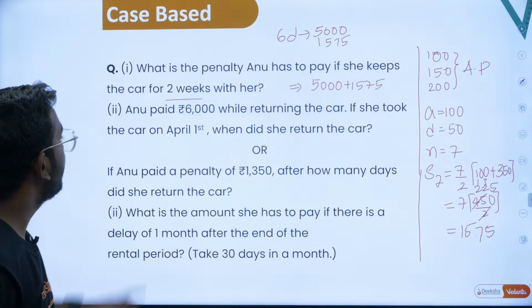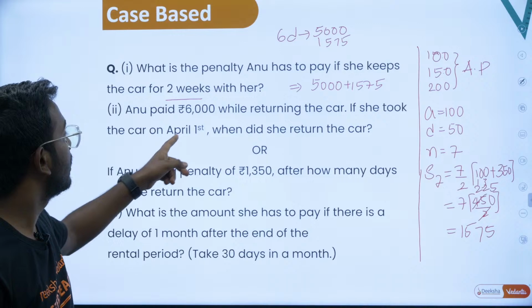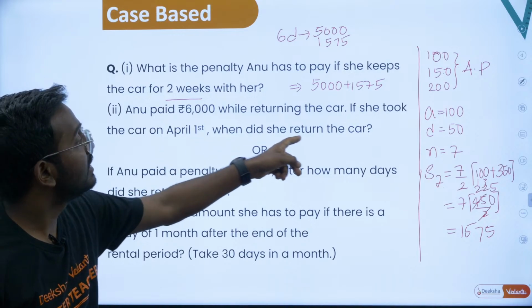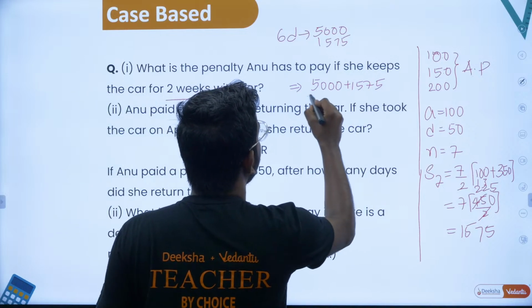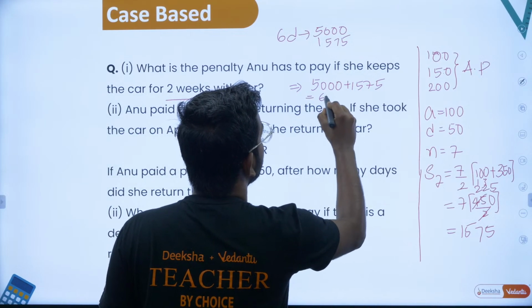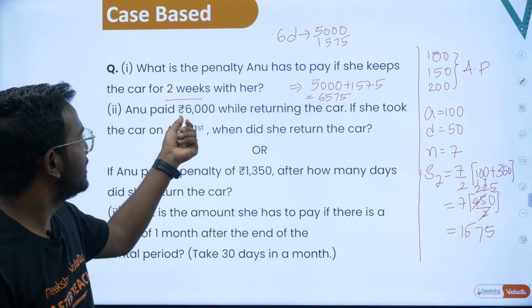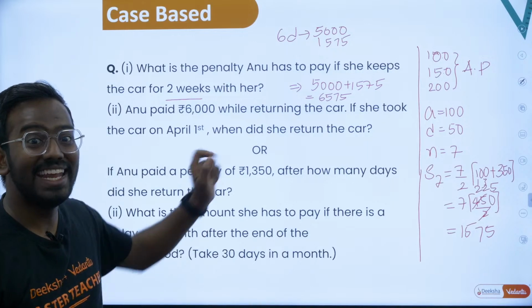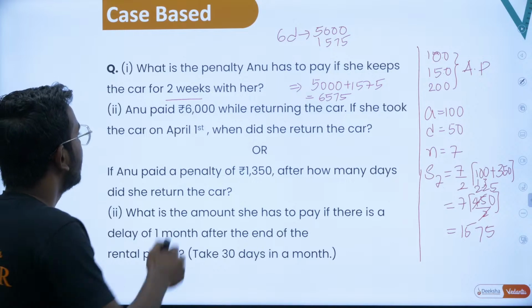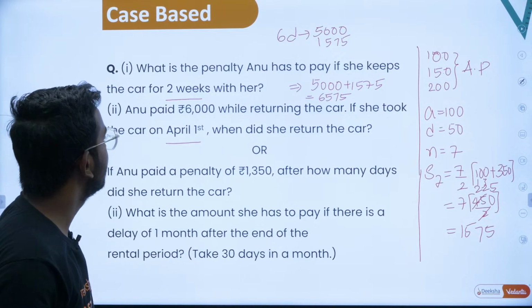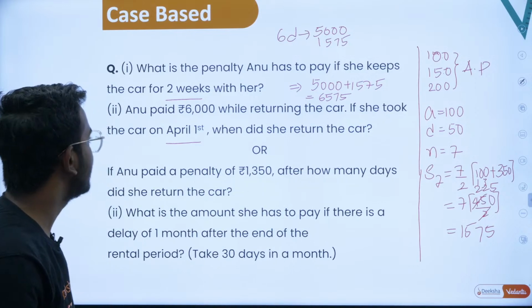Now, Anu paid rupees 6,000 while returning the car. If she took the car on April 1st, when did she return the car? Here she had paid a total of 6,575 rupees earlier. Now they have said if she had paid 6,000 rupees, how many days after 1 week did she return it? That is what they have asked. If she had taken the car on April 1st, when did she return the car? That is the second question.